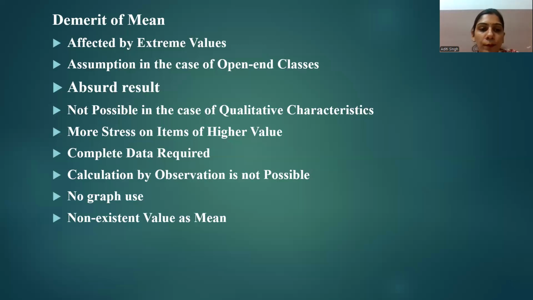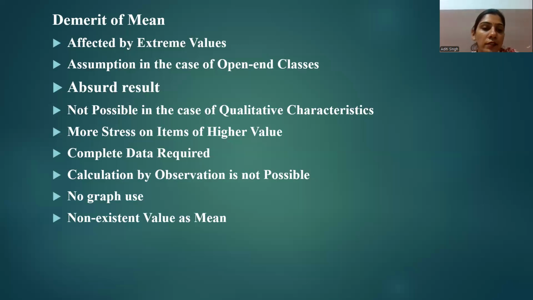Next point is calculation by observation is not possible. The arithmetic mean cannot be estimated by simply observing a series, unlike the median and the mode. For this, the data is normally distributed. Next is no graph use. In the mean, there is no graphical representation. You cannot draw any graph to calculate the arithmetic mean.